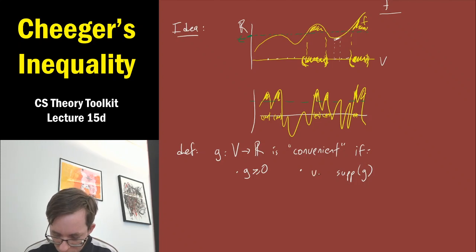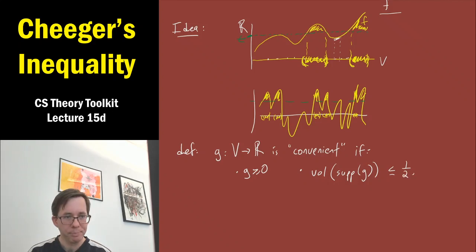And specifically, we'll request that the volume of this set, in the regular case, is the fraction of vertices where g has a non-zero value, is not that large, at most a half. Okay, so these are two convenient properties of a g, well, of the input function f that we're going to try to convert to a set.